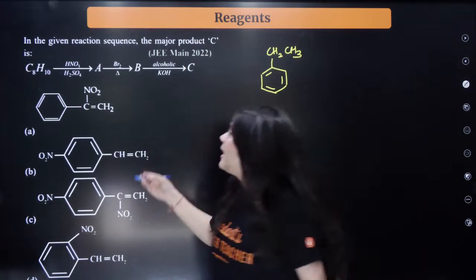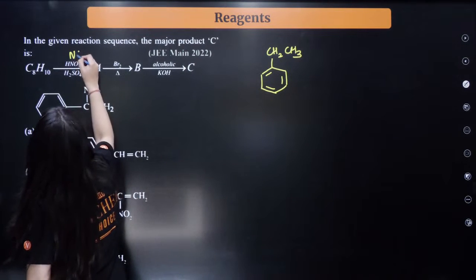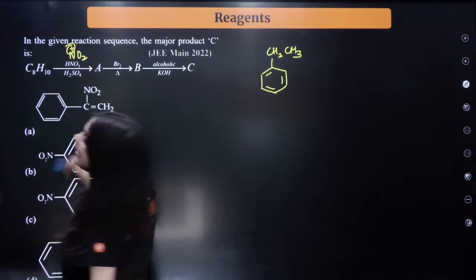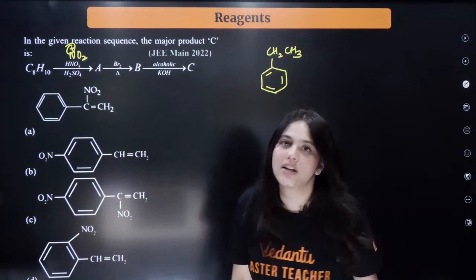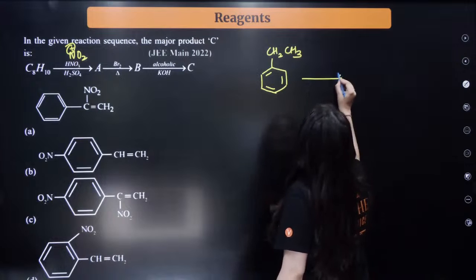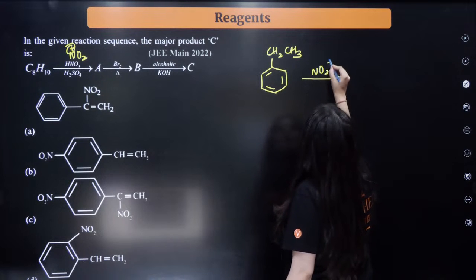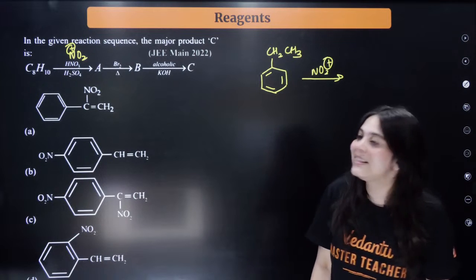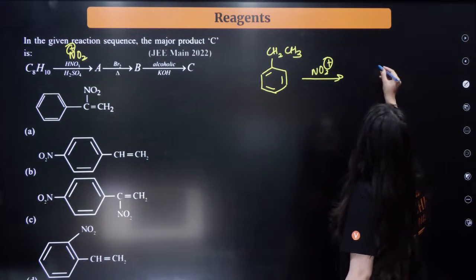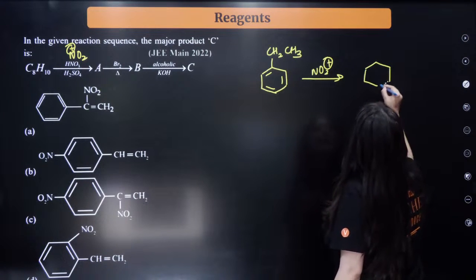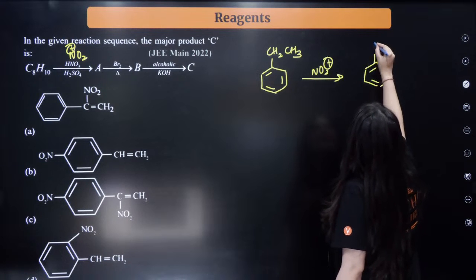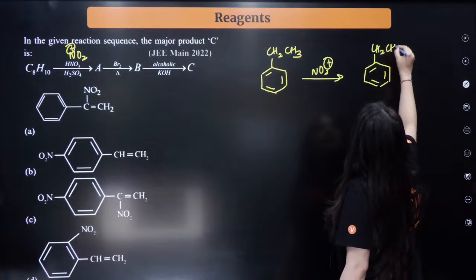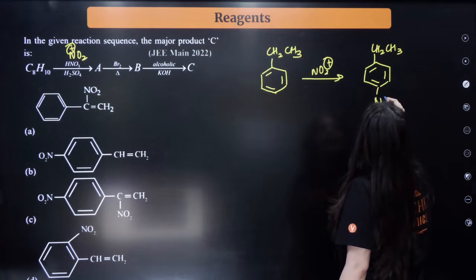That gives me the electrophile NO2+, right? This is the nitration reagent. Where will the nitration happen? When I give it the NO2+ electrophile, nitration will happen on the benzene ring at the para position, isn't it? So the nitration will happen on the benzene ring with CH2CH3 at the para position.